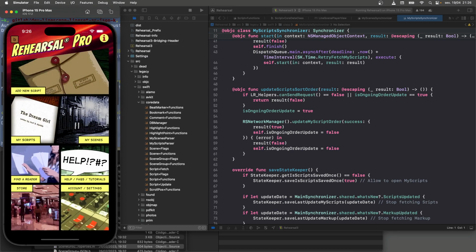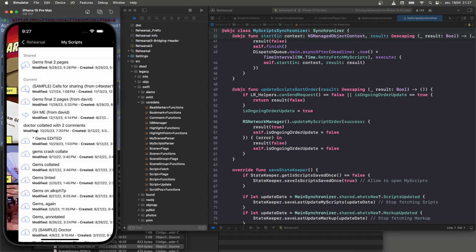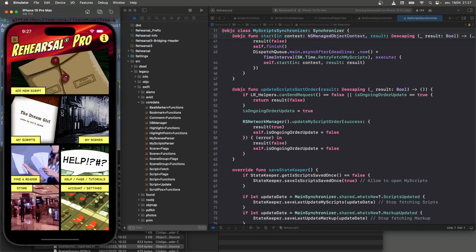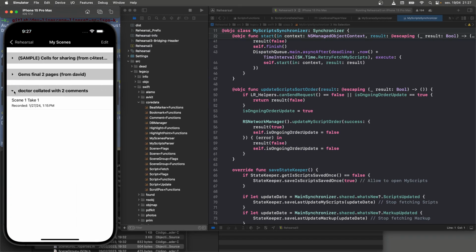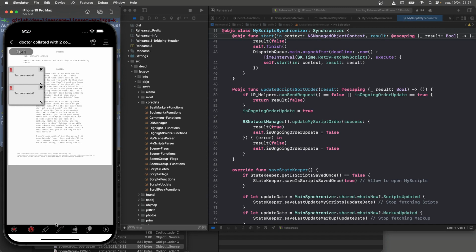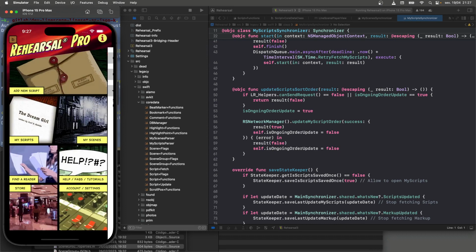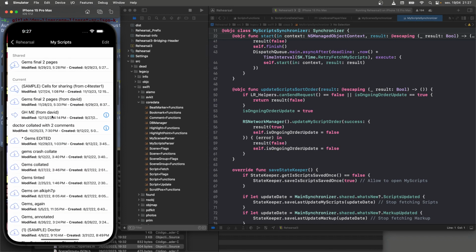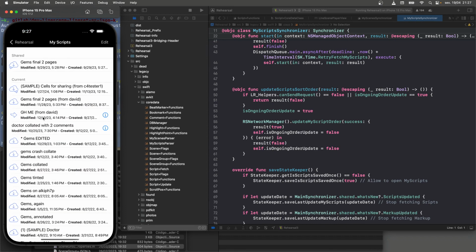So you can create, here we have my scripts. These are your scripts. And for any of your scripts, you can create scenes that aren't part of a line set. They're straight up scenes. The same sort of thing. You can record the entire script. So for the most part, scenes and line scenes are kind of identical. The difference is that the line scenes belong to a line set.